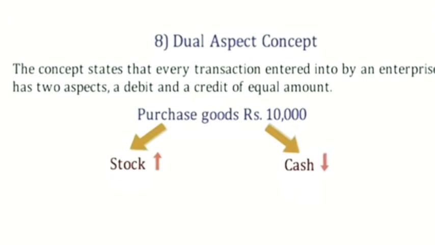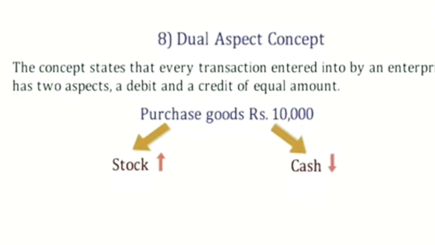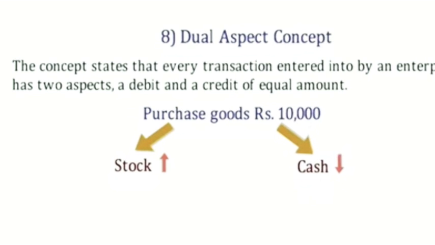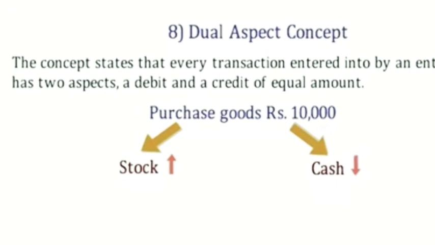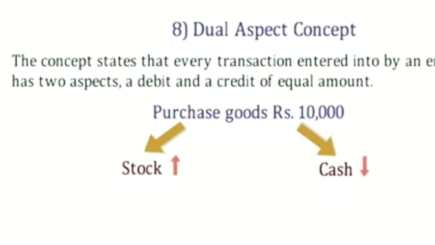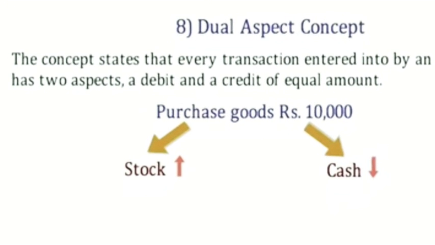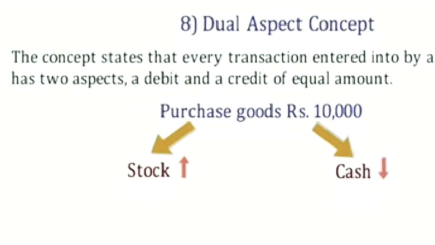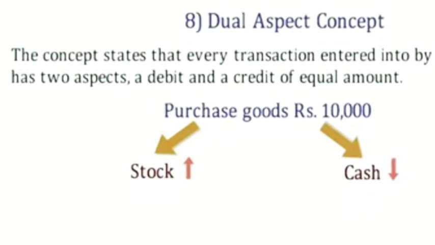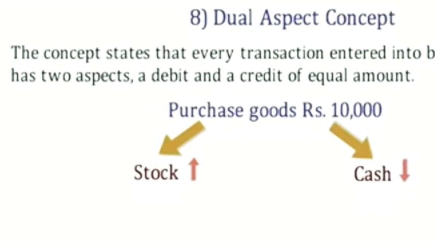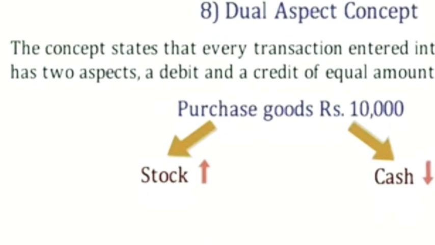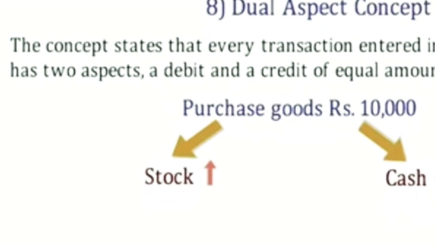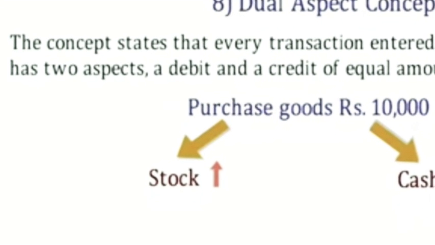For number 8, the concept is the dual aspect concept. According to this concept, every business transaction will affect in two ways. Number 1, what comes in. Number 2, what goes out. Or we can say that it affects two accounts. One account will be debited and the other account will be credited as per the golden rules. This gives rise to the double entry system of accounting, which will be discussed in part 2 of this chapter.